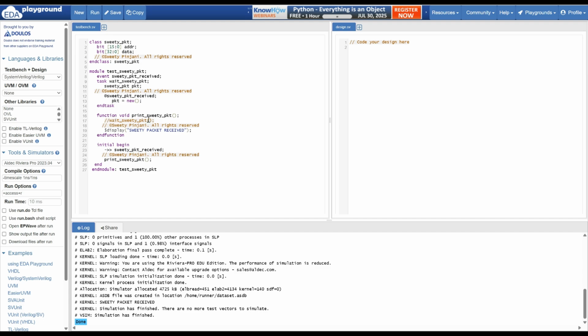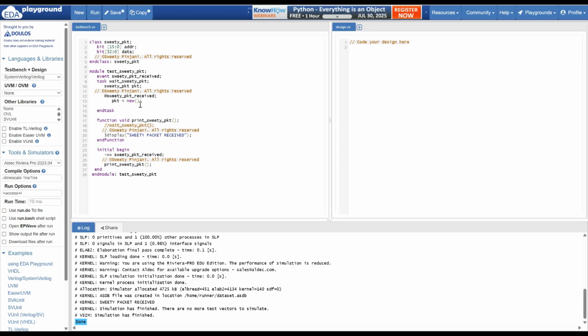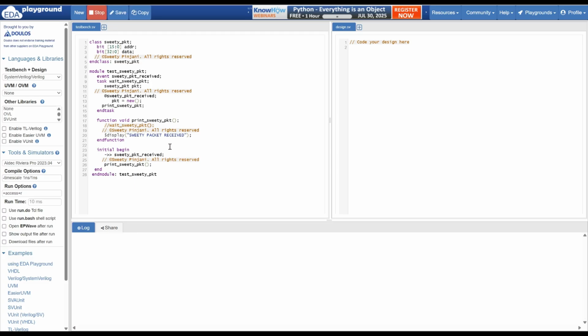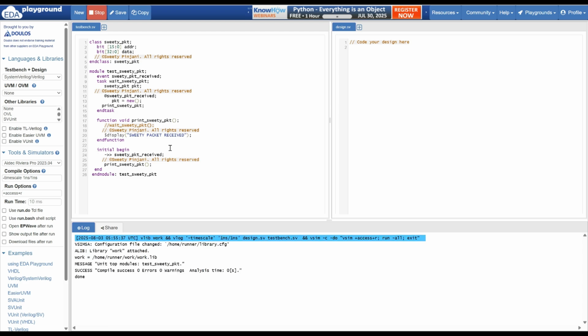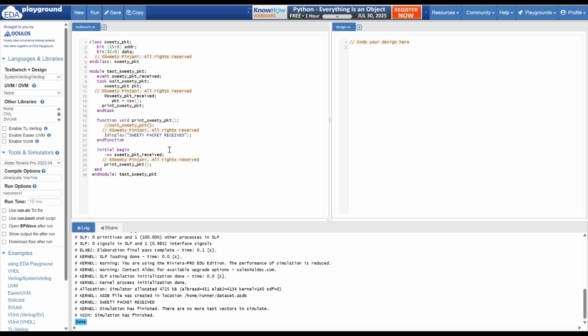What is my aim? Once I get the packet, I need to display it. So let me do one thing. Instead of calling this task inside the function, let me call this function inside the task towards the end when everything is done. So here let me call print sweetie packet. If I do this, it should work. Why? Because it is possible to call your function inside a task.